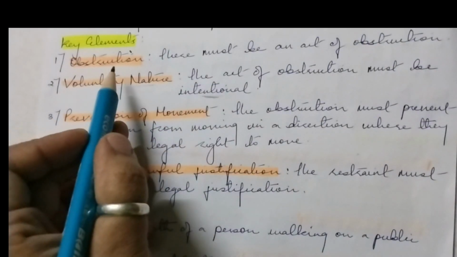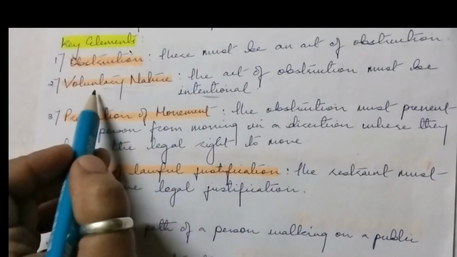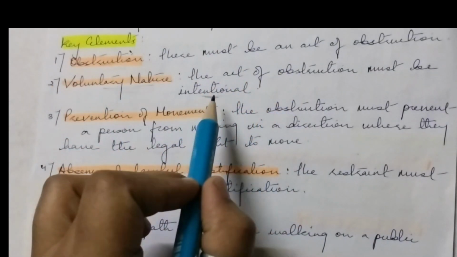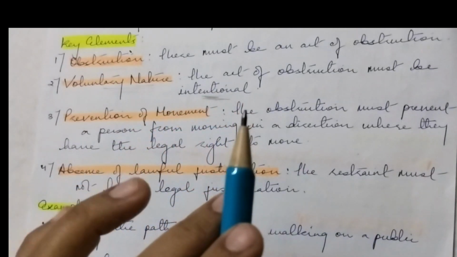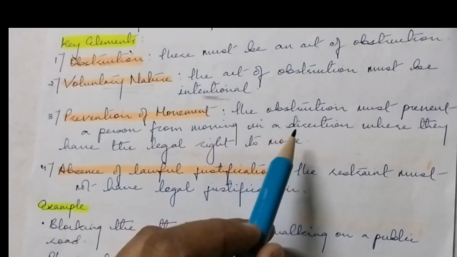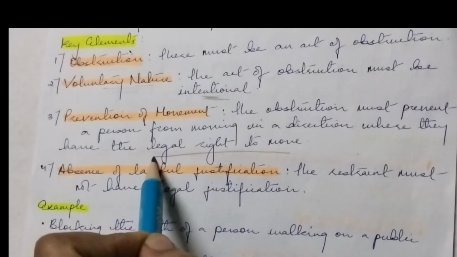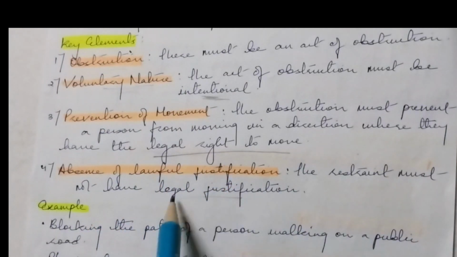The first is obstruction. There should be an obstruction. Second is voluntary. It should be in voluntary nature. The act of obstruction must be intentional. The third is prevention of movement: the obstruction must prevent a person from moving in a direction where they have the legal right to move. And there is absence of lawful justification. The restraint must not have legal justification.